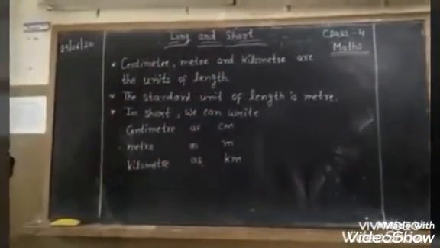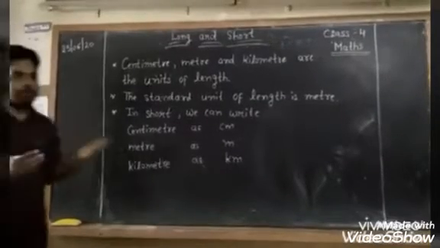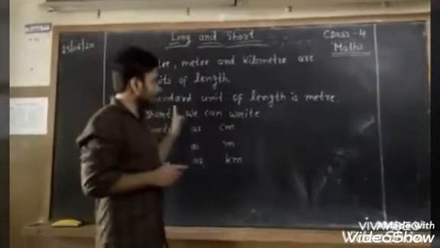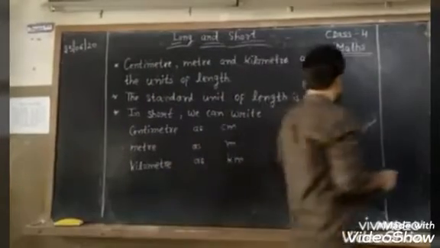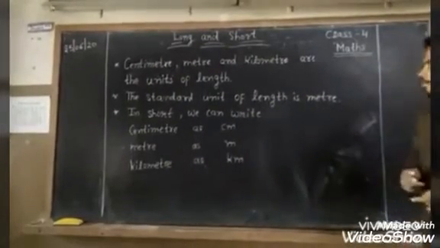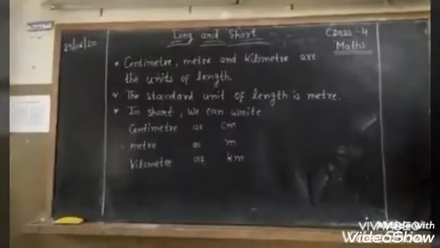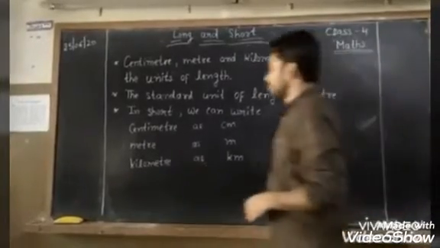Which one is the standard unit? Tell me. If we talk about standard unit of length, then it is meter. Not centimeter, not kilometer. Standard unit of length is meter.